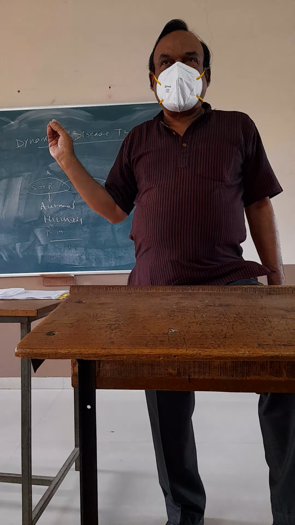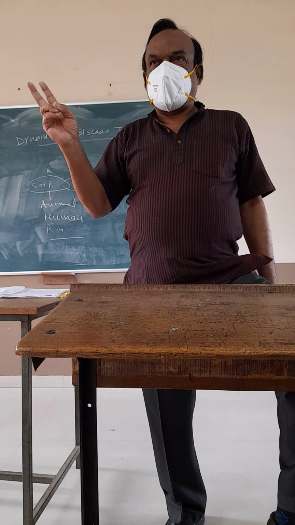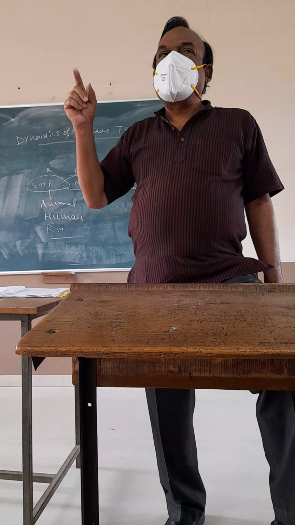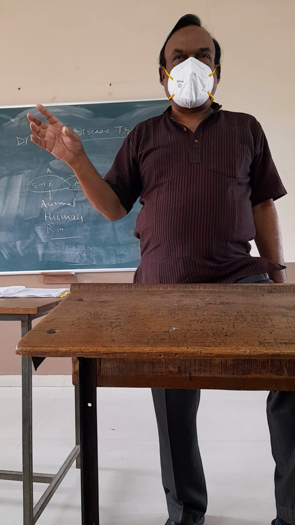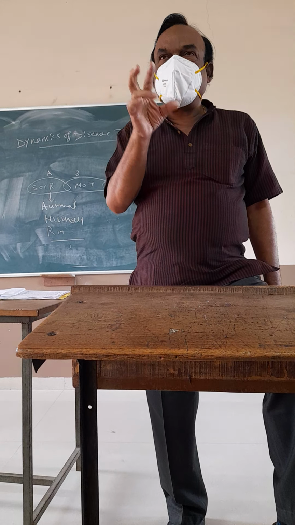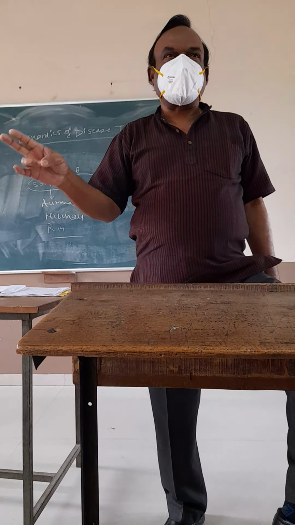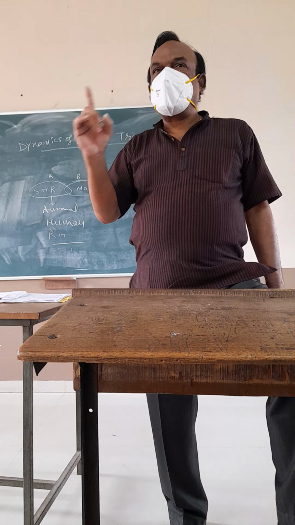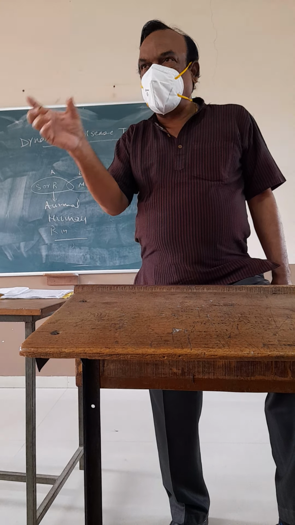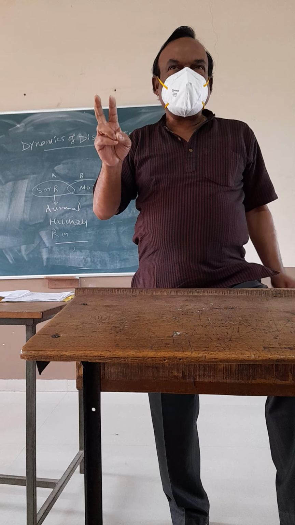For study purpose, there are two types of human reservoir. One is homologous reservoir and another is heterologous reservoir. Homologous reservoir means the same species, another person gets infected, that is, human to human. Homologous, homo means same. Heterologous means different.